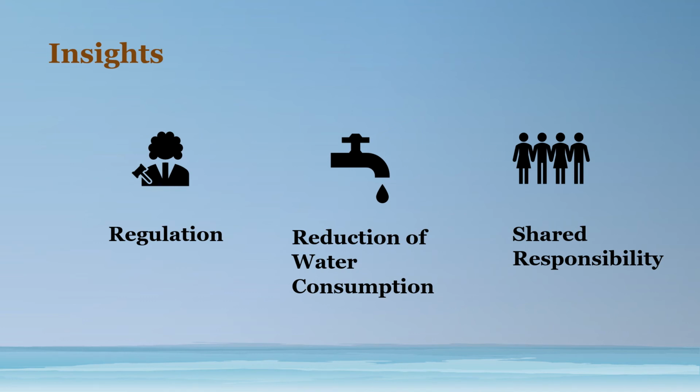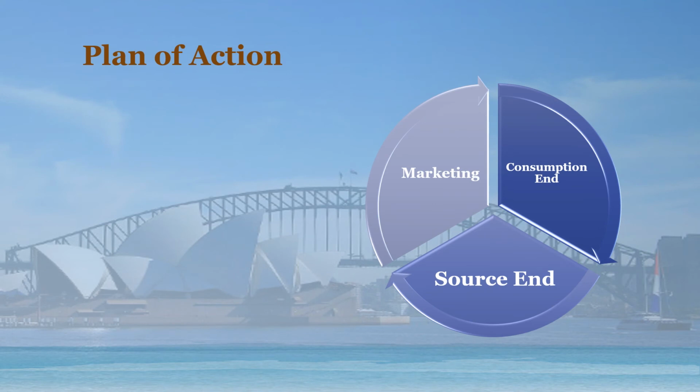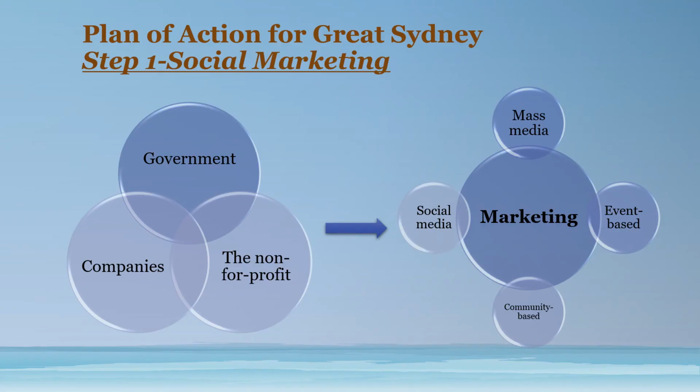with cultural diversity. In order to facilitate water management in Sydney, there is a three-step plan of action to be recommended. The first step is to increase people's awareness of water conservation. That is the duty of everyone in the country, by devoting great effort to social marketing. This relies not only on the government but on non-profit and profit organizations. The marketing program may take advantage of mass and social media, events and communities. It is likely to be a long-term job.